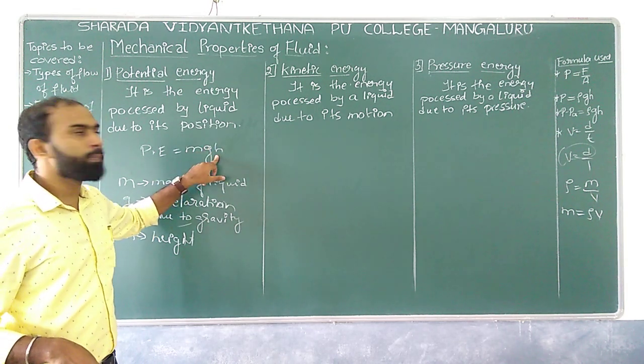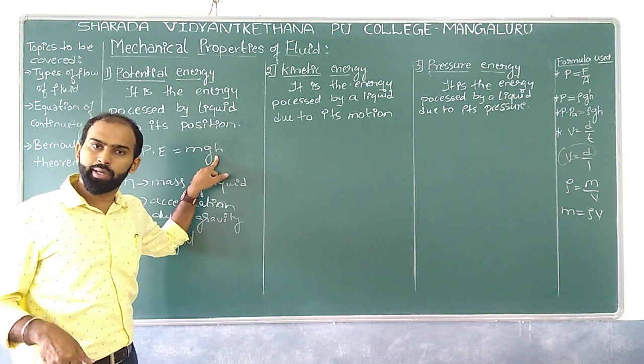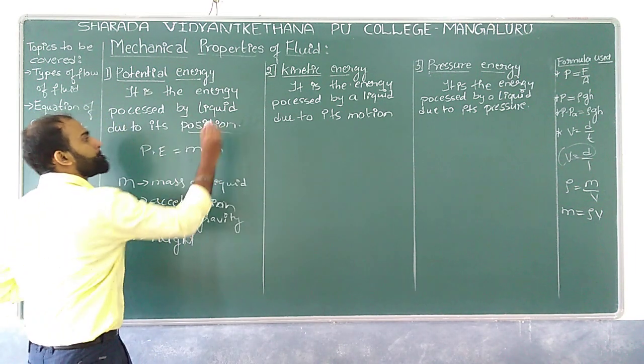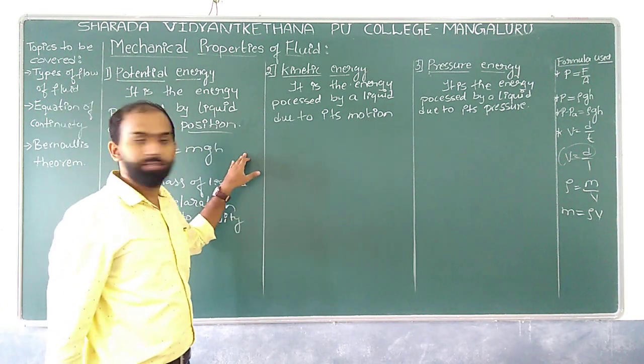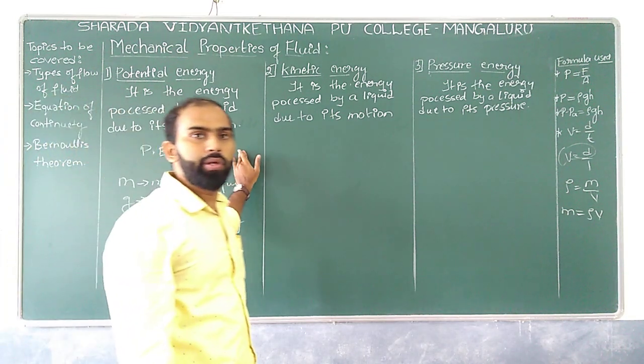So obviously the potential energy is nothing but the energy possessed by a liquid due to its position. Fine. And similarly we can have kinetic energy over here.